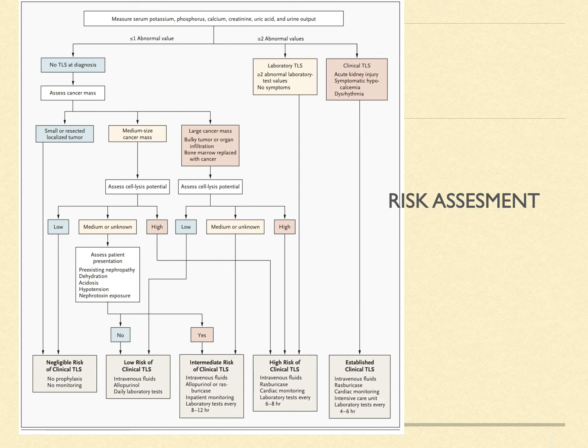In the same way, if there is a large cancer mass, again it is divided as low, medium and high risk for cell lysis potential. If low risk, there will be a low risk for clinical tumor lysis syndrome. Medium risk for cell lysis will lead to intermediate risk of tumor lysis syndrome, and high risk of cell lysis leads to high risk of clinical tumor lysis syndrome, managed appropriately with either rasburicase or allopurinol as discussed earlier.